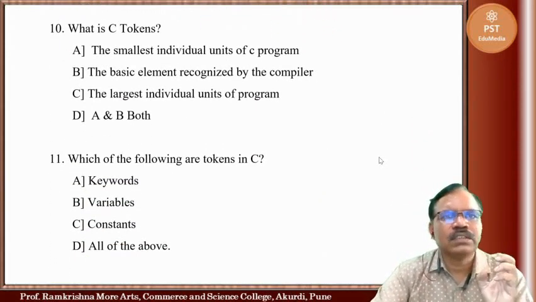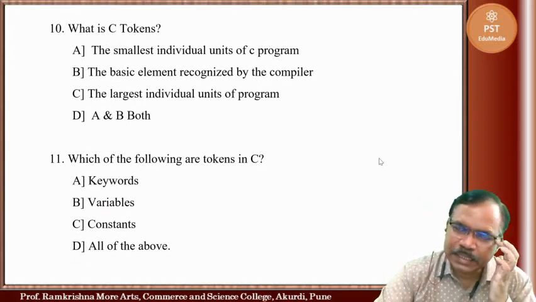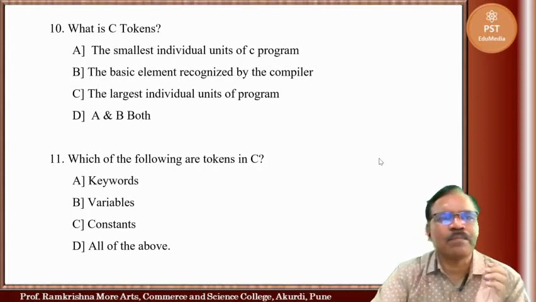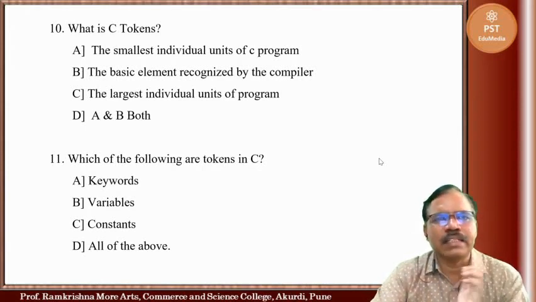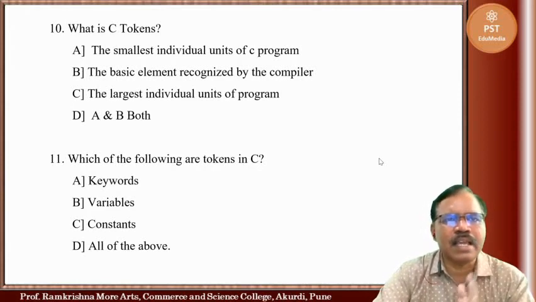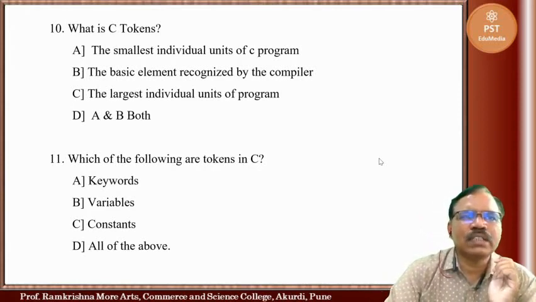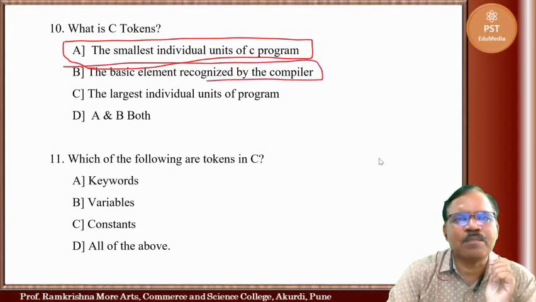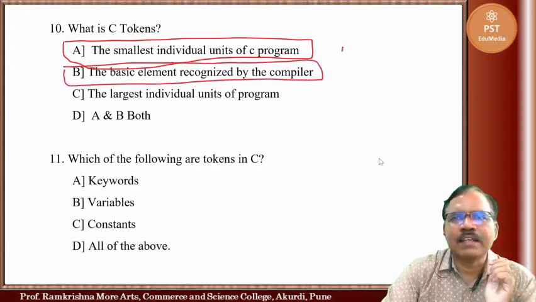So there are some C tokens present in a C program. And what are the C tokens? The smallest individual units of a C program, the basic elements recognized by the compiler, or the largest individual units of a program. A and B. So here C tokens are nothing but the smallest units of a C program, the basic elements recognized by the compiler, like int, float.